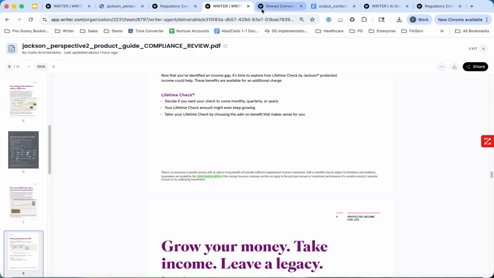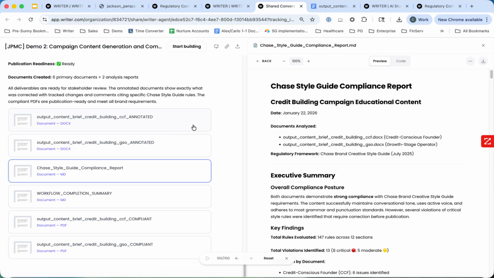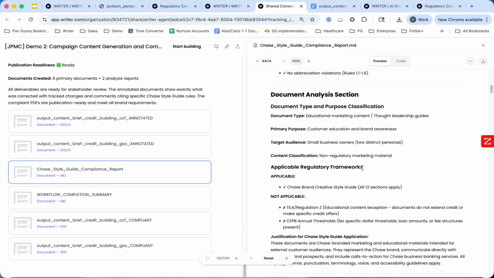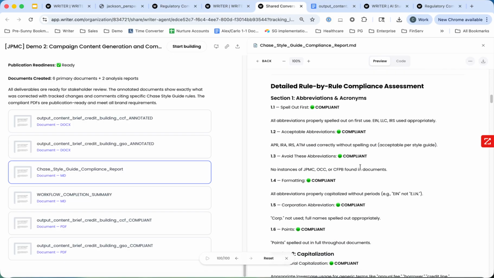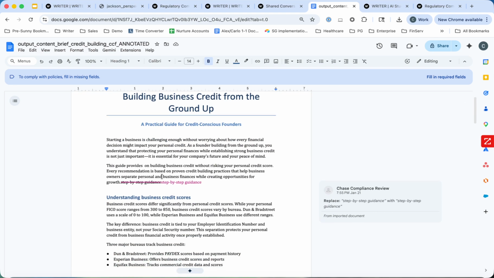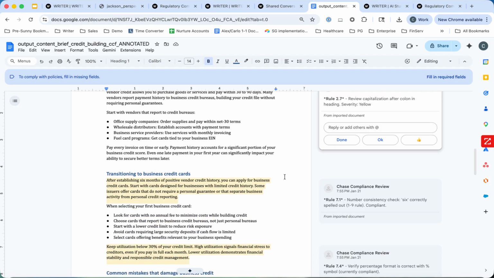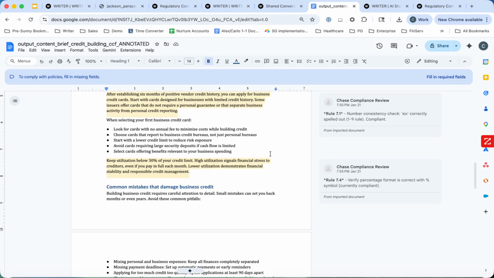And then, of course, if it's more of a Word document thing, this is a publicly available JP Morgan Chase document, more of a brief where maybe they're checking for more style guide type things. So it doesn't necessarily need to be a regulatory framework. It can be specific to a company's tone of voice, style guide, things of that nature. And then you see the Microsoft Doc version of the output here. So redlines in step, pushed directly into that platform if required, and all of the commentary that goes along with that for the humans to complete the task here, depending on what that should look like.